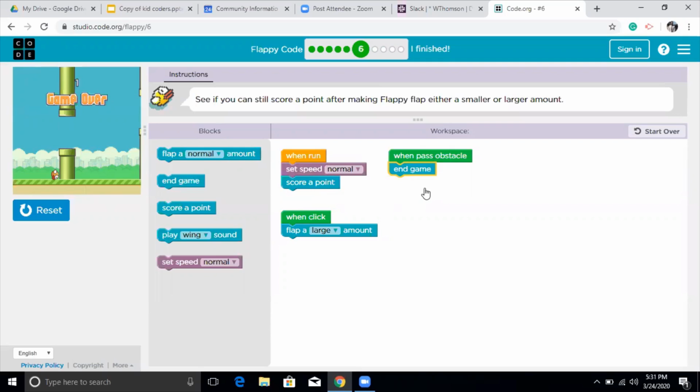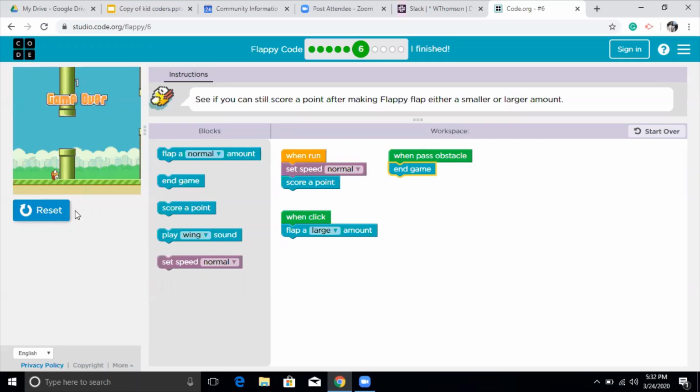So I can go ahead and change the code however I want, and I can also play with them. If I want to try different combinations of code, I can go ahead and change them and see how those work for me too.